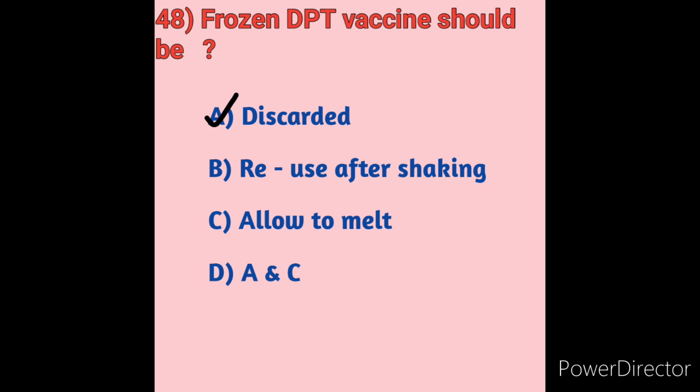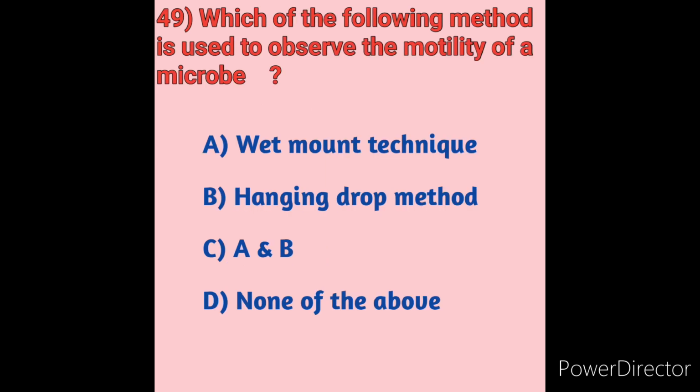Next we will move on to question number 49. Which of the following methods is used to observe the motility of a microbe? We will see here the options. Option A wet mount technique, option B hanging drop method, option C A and B, option D none of the above.